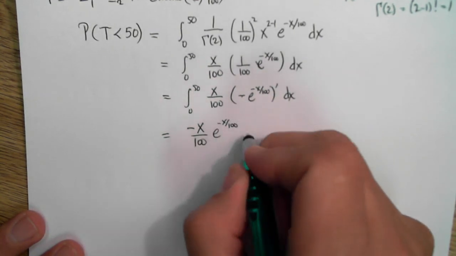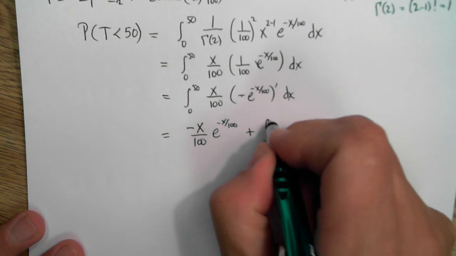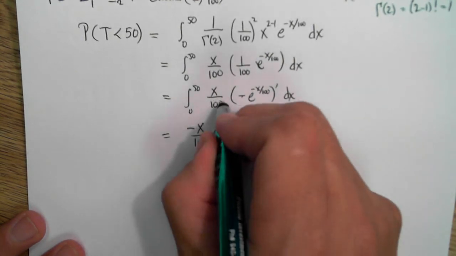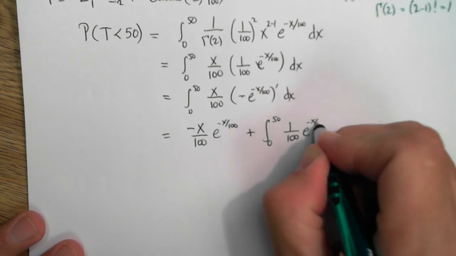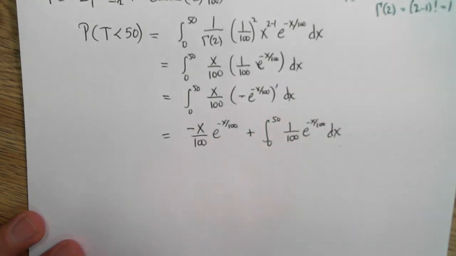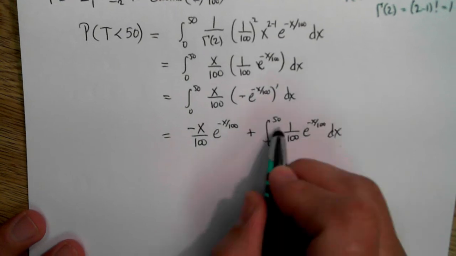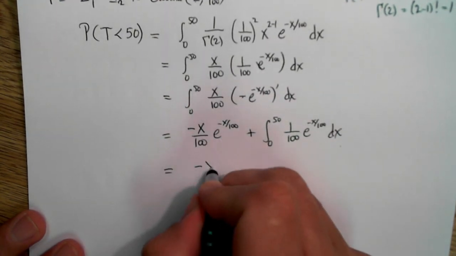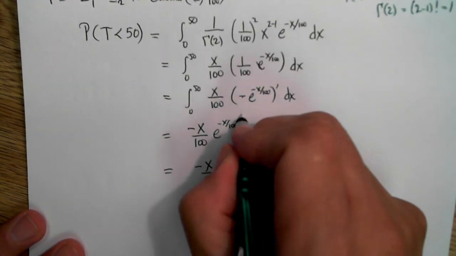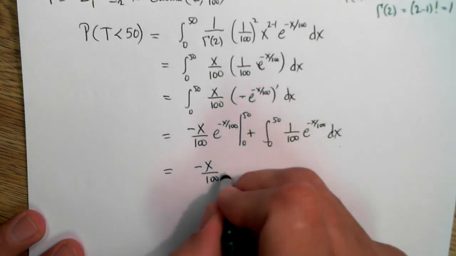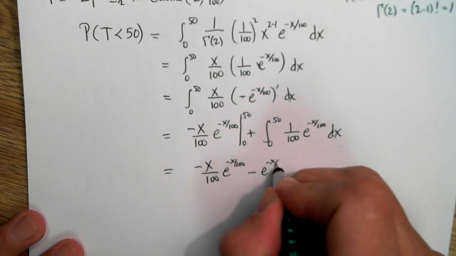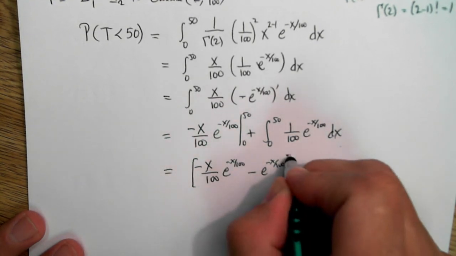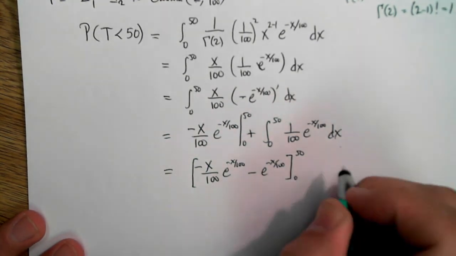Then minus a minus becomes plus, integral from 0 to 50. The derivative of x over 100 is 1 over 100 times e to the negative x over 100 dx. Okay, then I integrate this, and so I end up with negative x over 100 e to the minus x over 100 minus e to the minus x over 100, where both of these get evaluated between 50 and 0. I'm sorry, this should have been evaluated from 0 to 50.